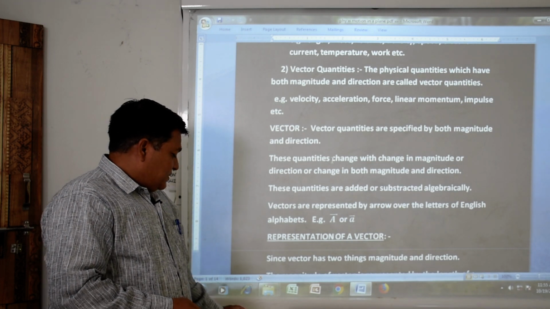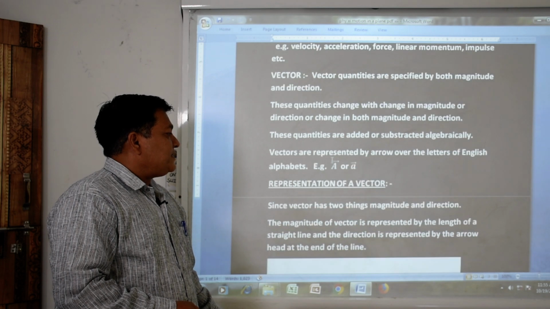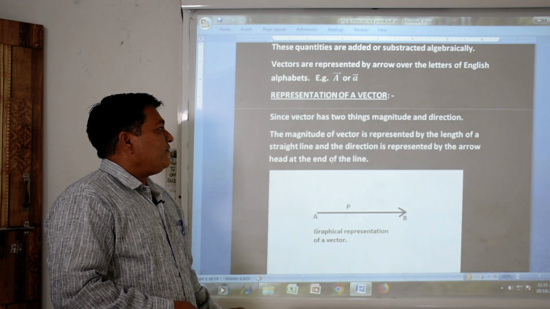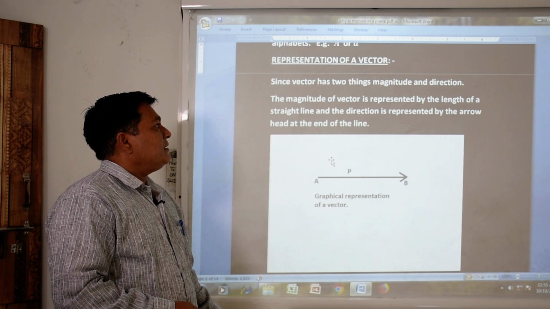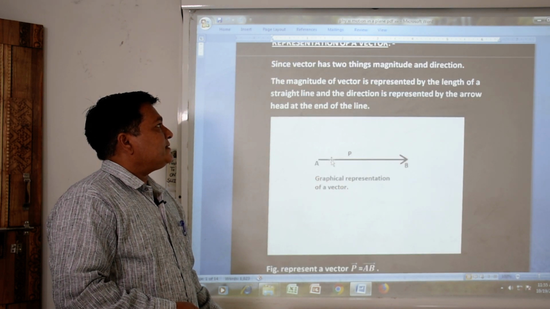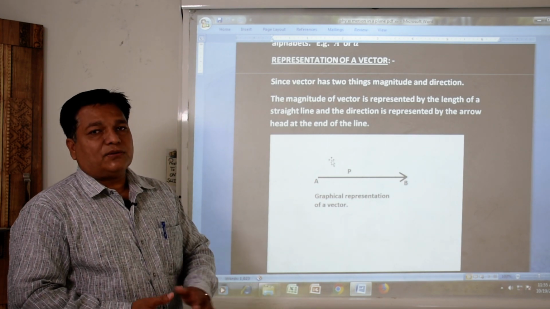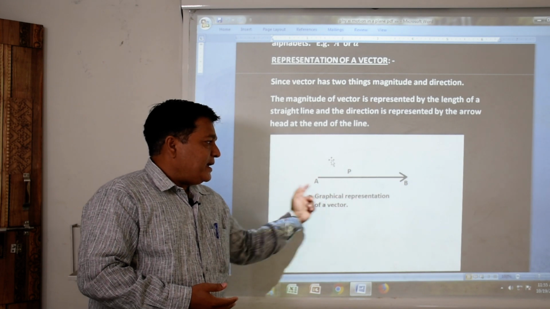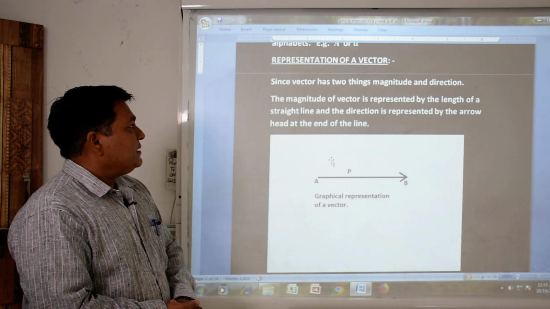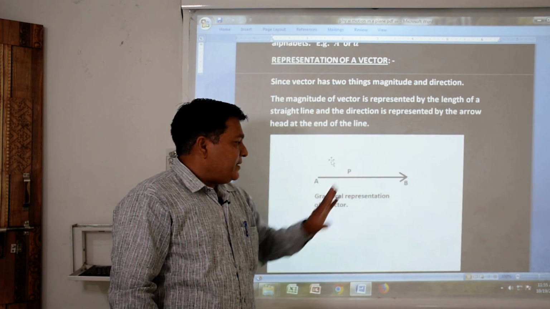How do we try to understand the representation of a vector? A vector has two important things: magnitude and direction both. If we suppose a particular figure, A, B, then this is said to be vector AB.